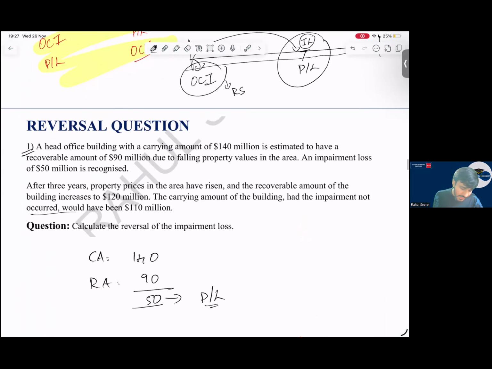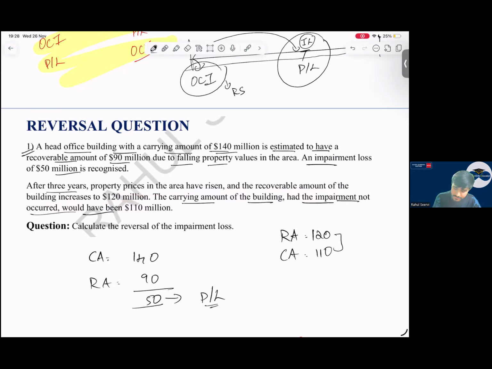See now, a head office building with a carrying amount of 140 million is estimated to have a recoverable amount of 90 million due to a fall in the property value. So how much is the impairment loss? They have recognized an impairment loss of 50 million. After 3 years, property prices in the area have risen and the recoverable amount of the building increased to 120. And the carrying amount of the building, had the impairment not occurred, is 110.